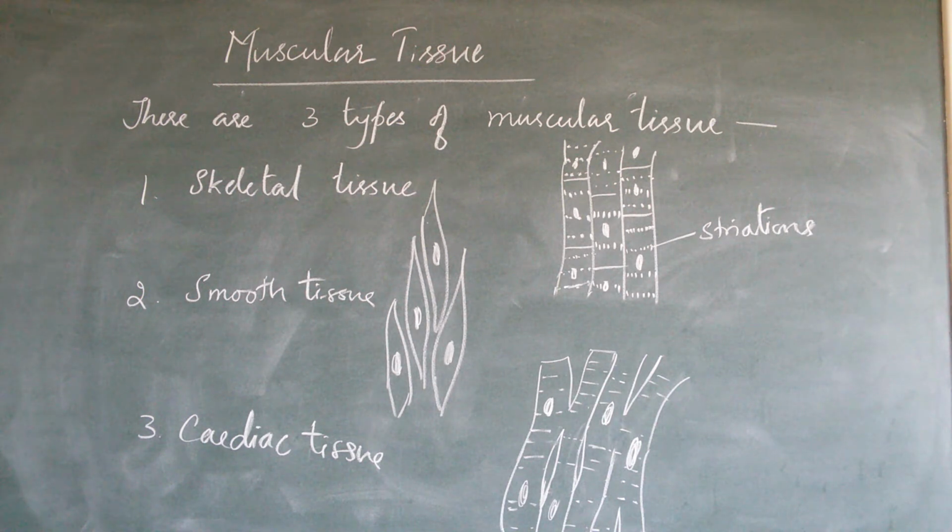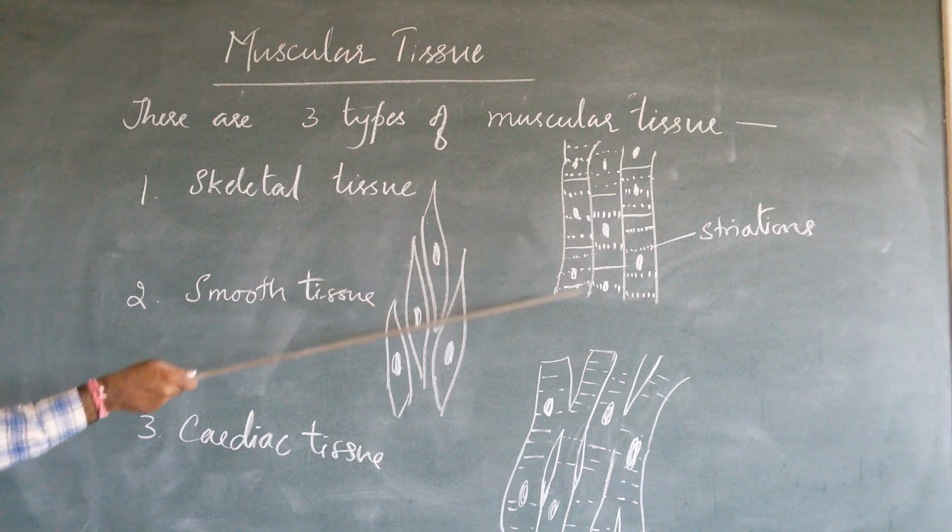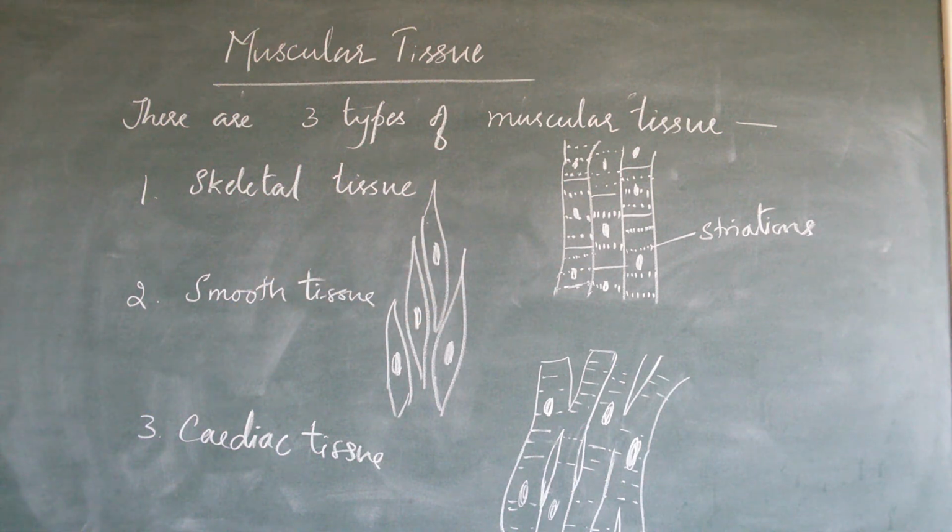The skeletal tissue contains myofibrils and the cells are multinucleated. You can see they are multinucleated, and they provide the energy that is required for the movement of the muscles and organs. So this is regarding skeletal tissue. It is also known as striated tissue.